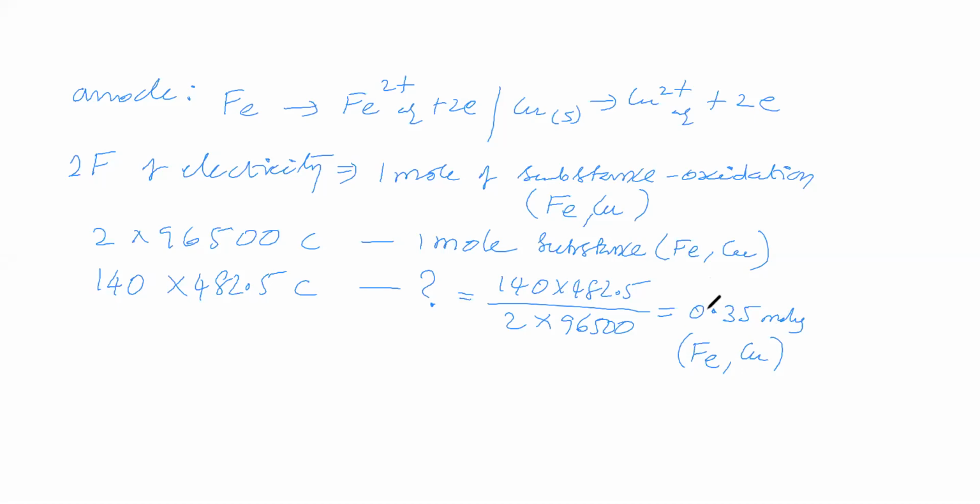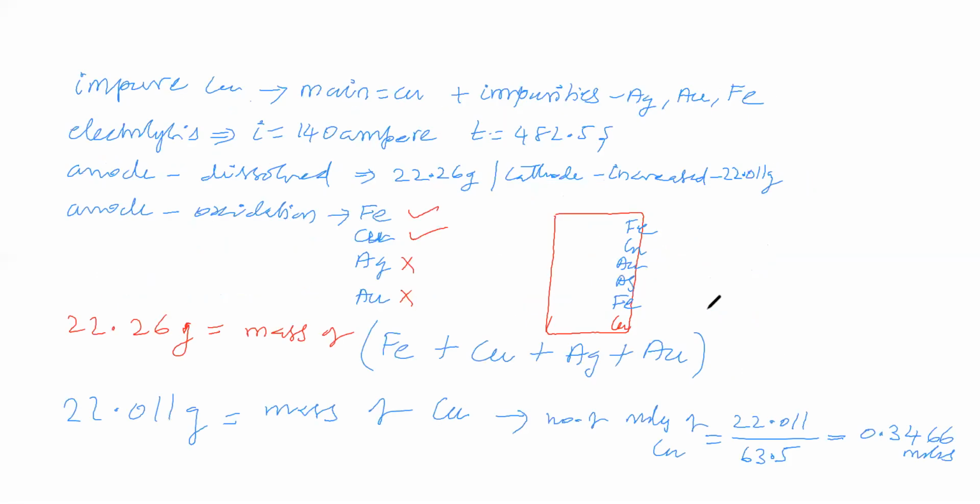Now let us see this question again. The anode is impure copper and the cathode is pure copper. We are passing 140 ampere current for 482.5 seconds. Electrolysis takes place. At the anode, oxidation happens and mass decreases due to dissolution. At the cathode, mass increases, which is the mass of copper deposited.